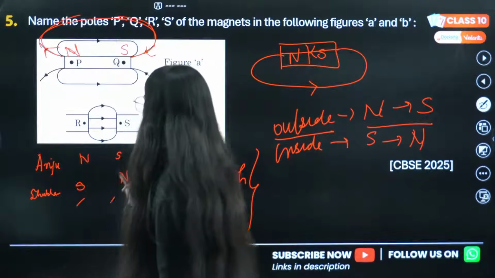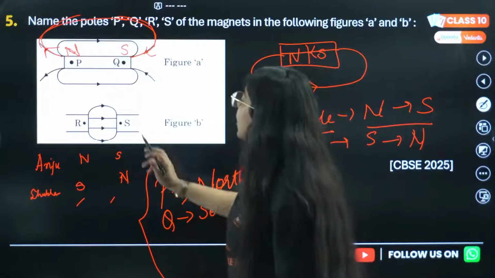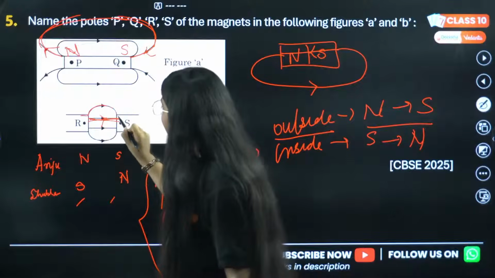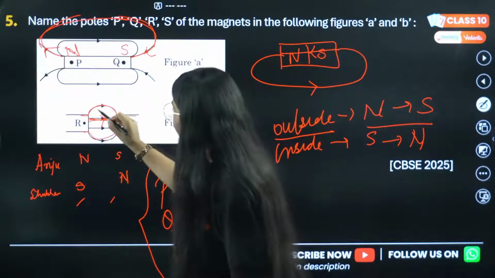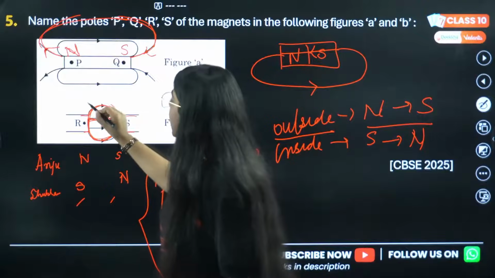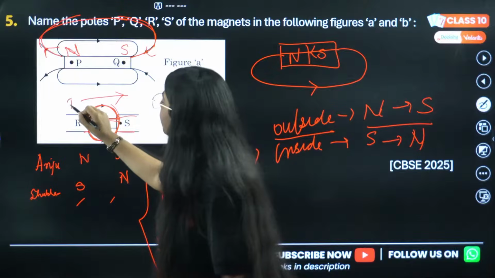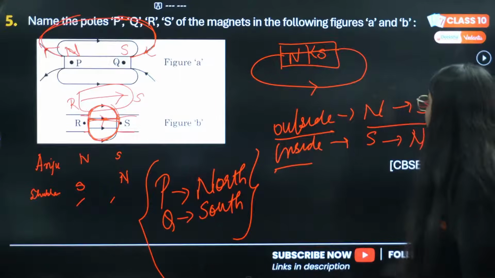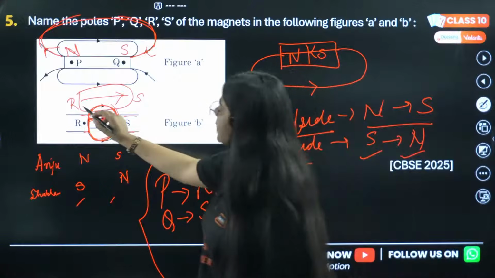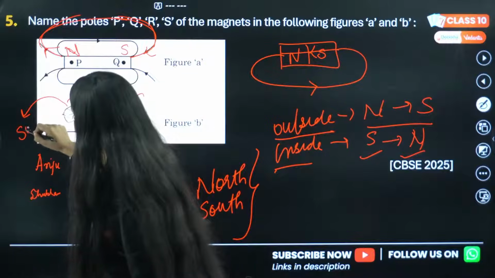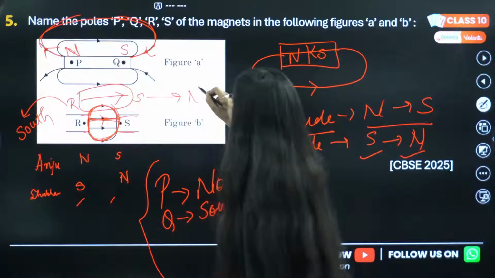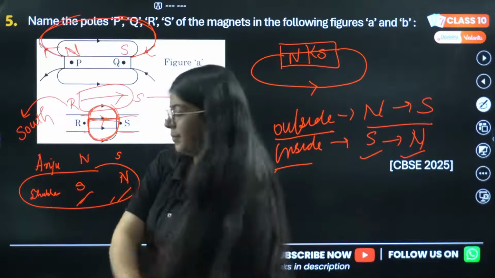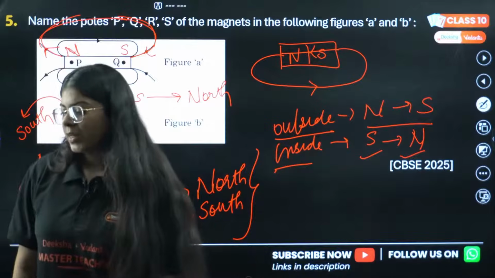Now let's see who is correct, Anju or Shubham. Okay, for R to S, this is inside the magnet, this is still inside the magnet, they are not going out. This is the whole magnet. So my magnetic field lines are going from R to S and it's inside a magnet. So inside a magnet, magnetic field lines go from south to north, which means R is south and S is north. Okay, so who was correct? R is south, S is north. Shubham was correct.